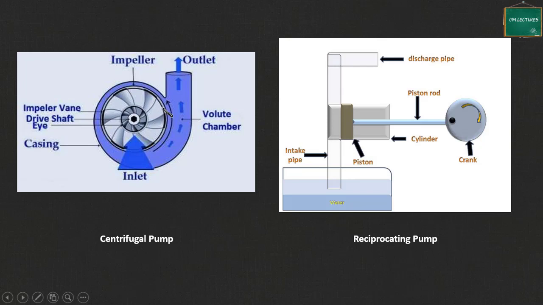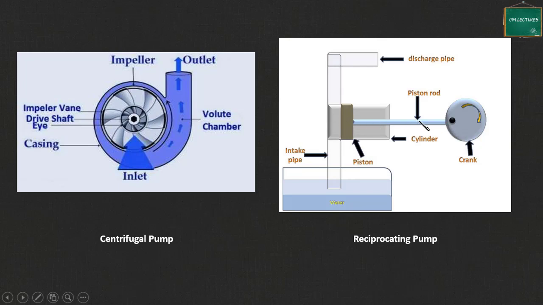The fluid which is entering at this point will have some angular momentum. The fluid which is leaving the rotor at some point will have some other angular momentum. So because of this change in angular momentum, the energy transfer is taking place. It is because of the dynamic action of the water which is rotating along with this rotor. But in case of this other type of machine, you can see here, the energy transfer takes place by compression.